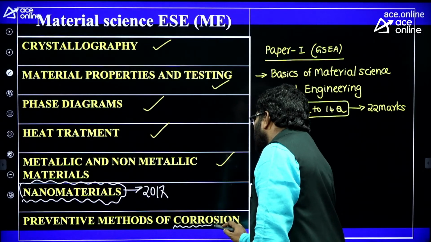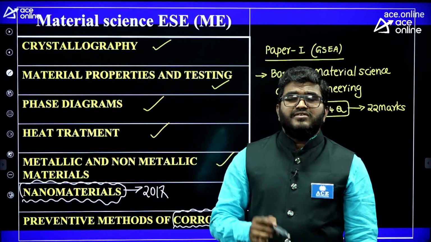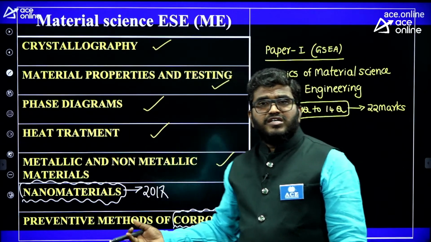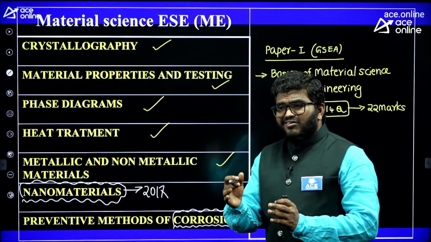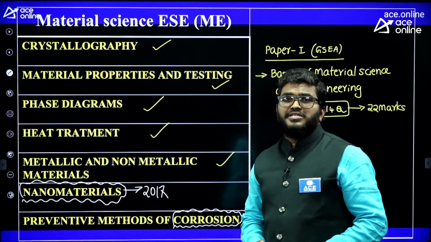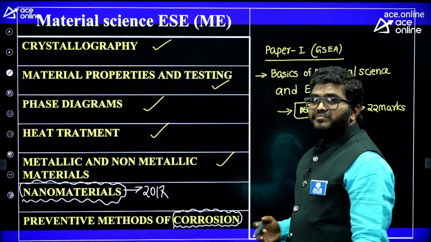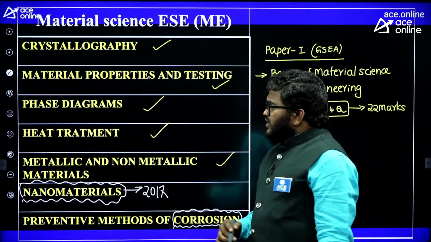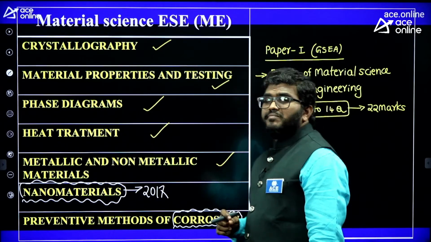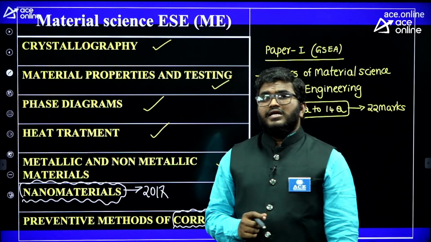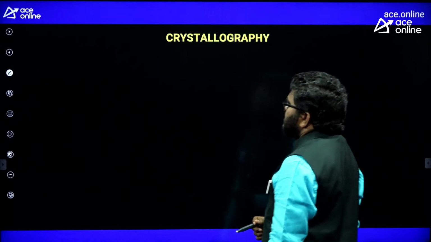This corrosion also has a huge impact on Indian GDP. Do you know, at least 2% of GDP is lost because of loss of material due to corrosion. That cost is approximately equal to 2% of GDP. Huge value. That's why they also included preventive methods of corrosion in your ESE syllabus. So these topics you should focus on, to score good marks in ESE paper 1, paper 2, and also in mains.